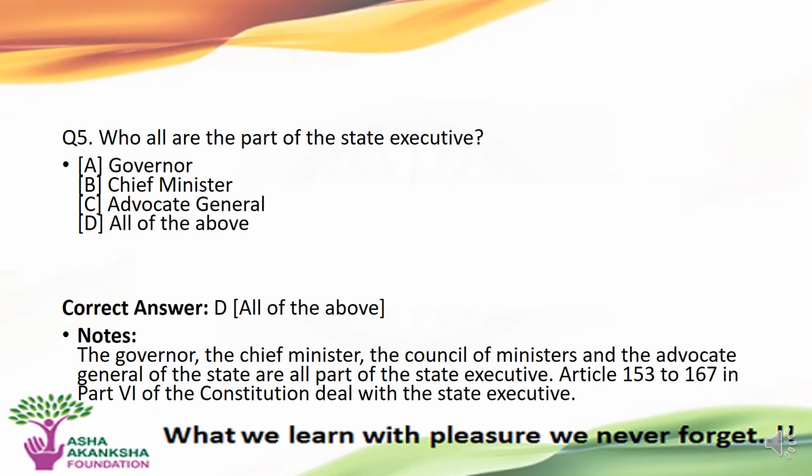Moving on to the next question. Who all are a part of the state executive? Options are A, Governor; B, Chief Minister; C, Advocate General; or D, all of the above. The correct answer to this question is D. All of the above are part of the state executive.